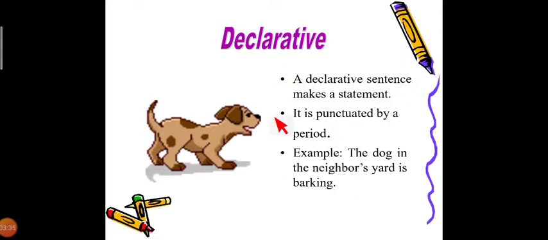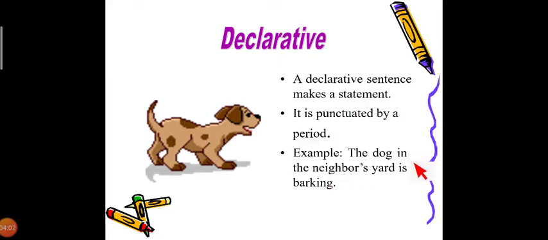A declarative sentence makes a statement. What is the meaning of declarative sentence? It makes a statement, vidhan, right? It is punctuated by a period. All the tenses that we come across can be contained in this statement.